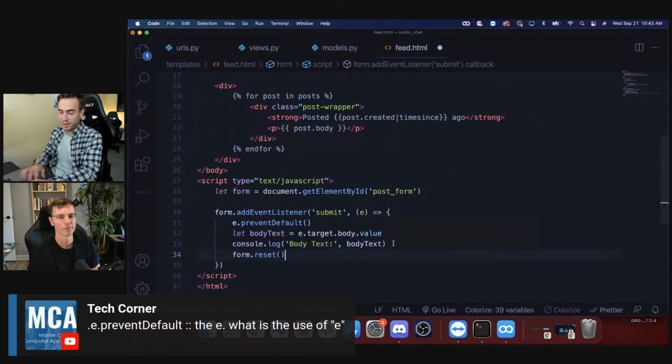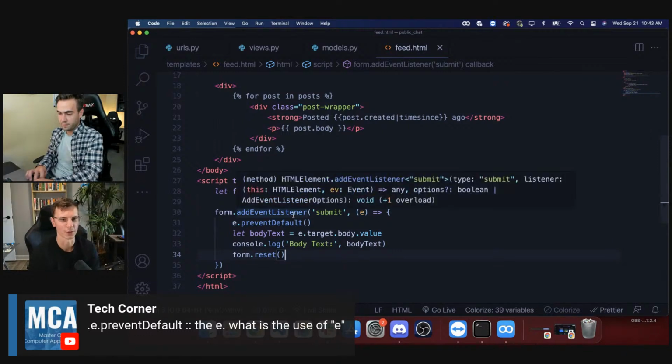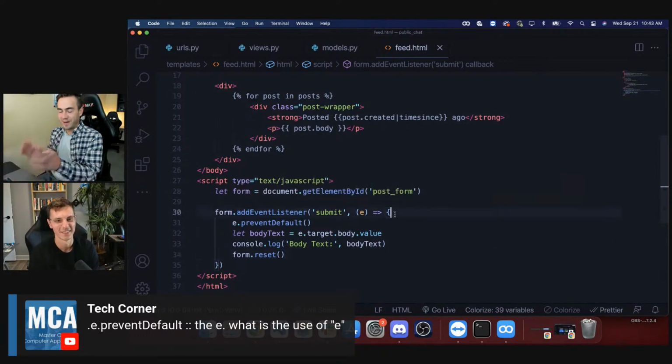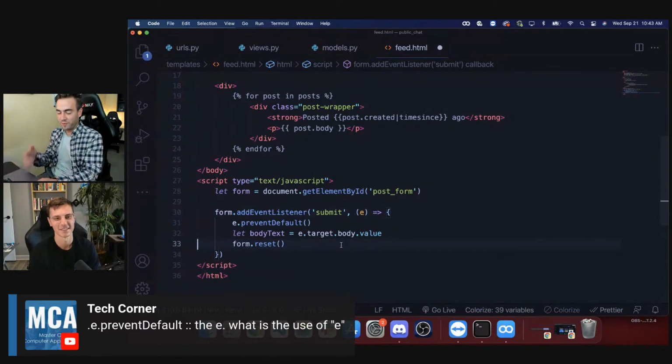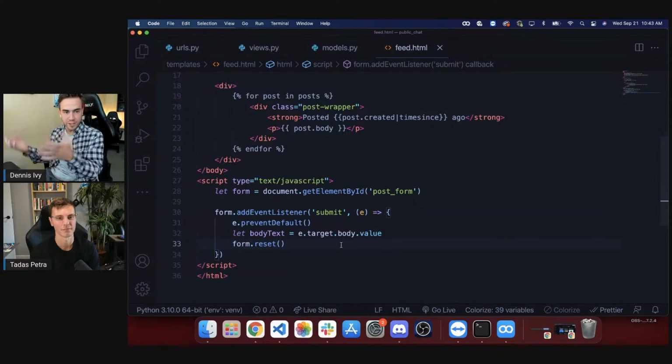form.reset. So in a sense, I think I could just do form.preventDefault. Maybe not. No, that's not the case. If you hover over addEventListener, I think it should give a nice description of it. Never mind, not a nice one. So in fact, I won't get into that, but think of it as the object for the event, all the information about the event, when it happened, what it's attached to, and so on.